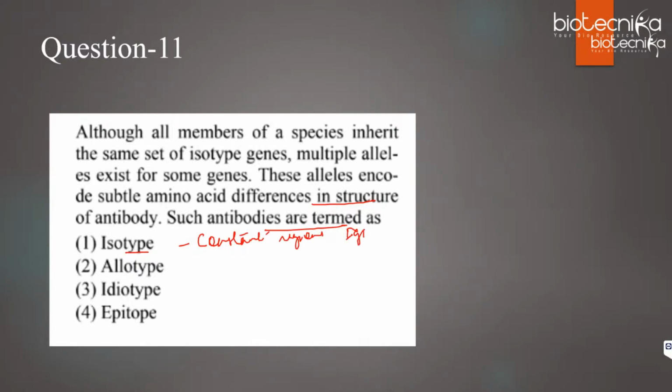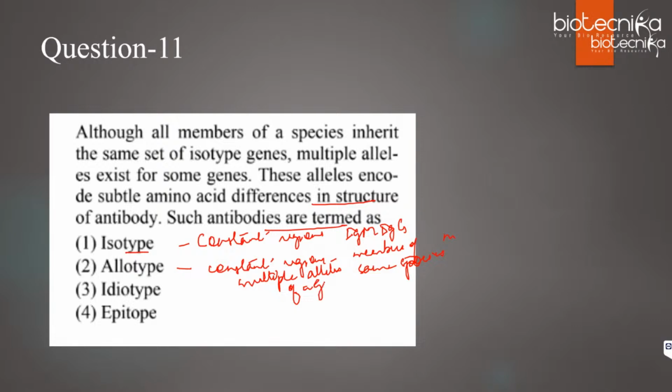Isotypes are constant region changes, like IgM, IgG. Allotypes are also constant region changes, but this you will see in members of the same species. No, these are not idiotypes. This allotype arises because of multiple alleles of a particular gene. According to the question, they have mentioned alleles encode subtle amino acid differences in structure. Because this is for multiple alleles, the right answer will be option 2.